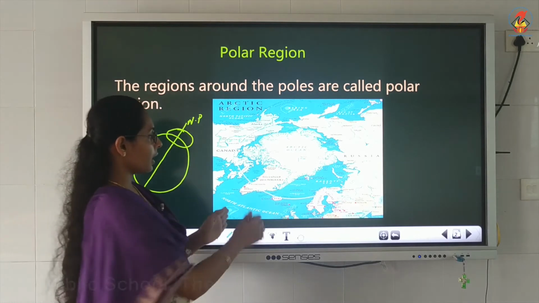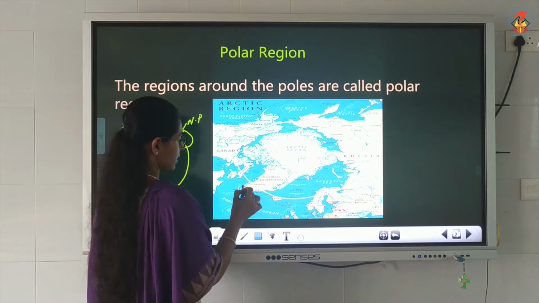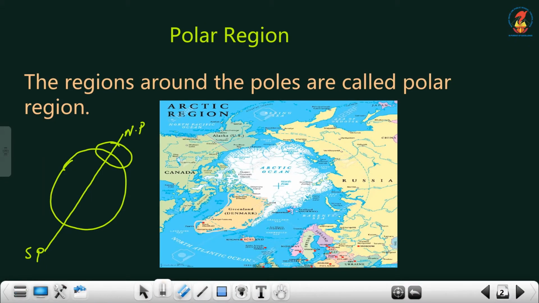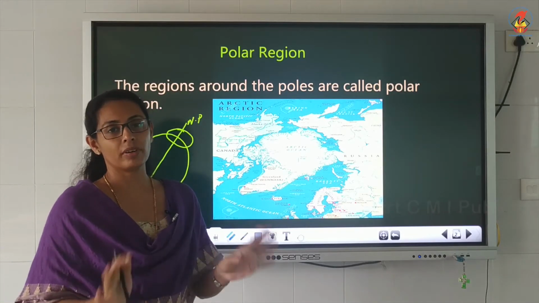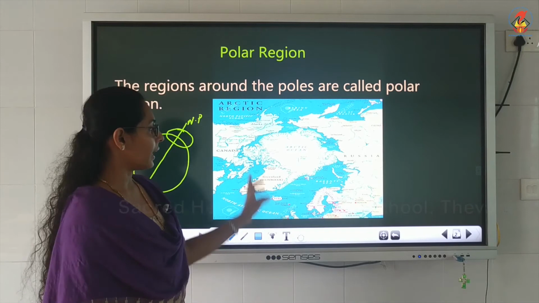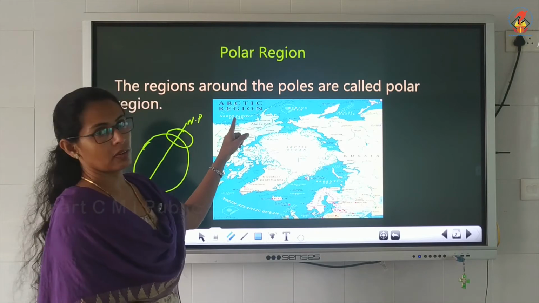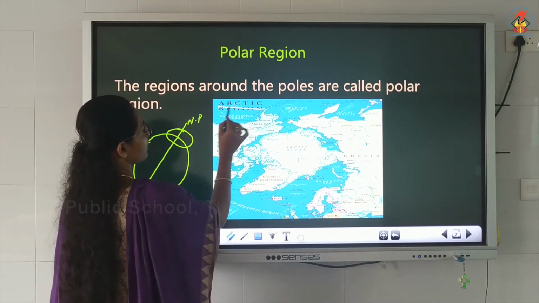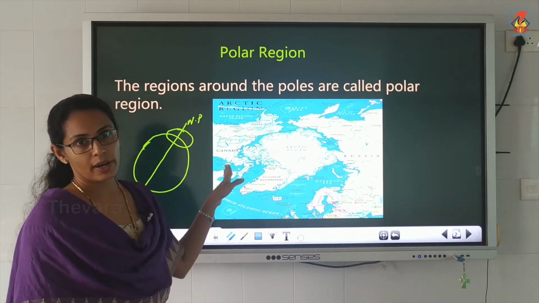We are going to study today a particular island in the polar region, that is known as Greenland. This is the largest island in the world. So Greenland is the largest island and it is located in the polar region, otherwise known as the Arctic region. Understood, children? Polar region is also known as Arctic region.